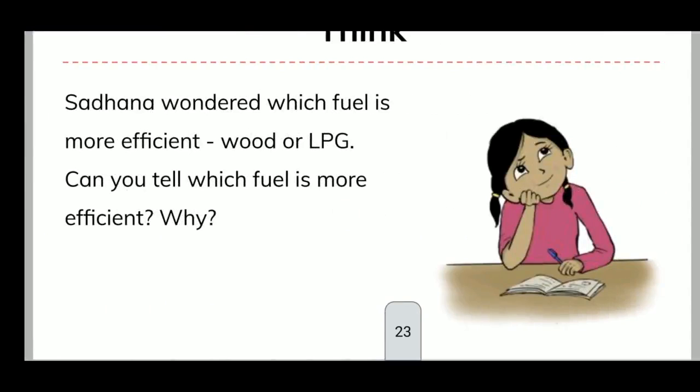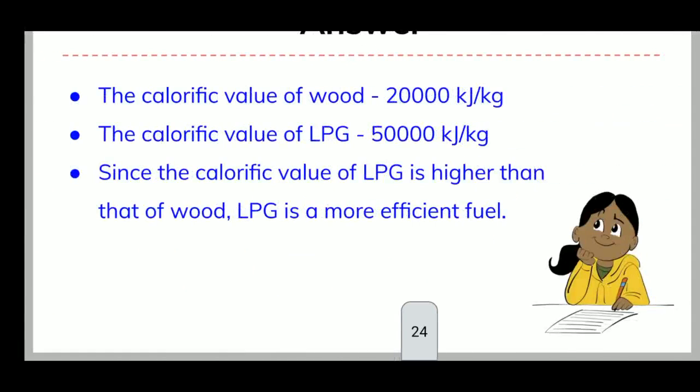Now Sadhana wondered which fuel is more efficient, wood or LPG. Can you tell which fuel is more efficient? I think you understood. LPG is the best one. Why? The calorific value of wood is 20,000 kilojoule per kg. The calorific value of LPG is 50,000 kilojoule per kg. Since the calorific value of LPG is higher than that of wood, LPG is more efficient.